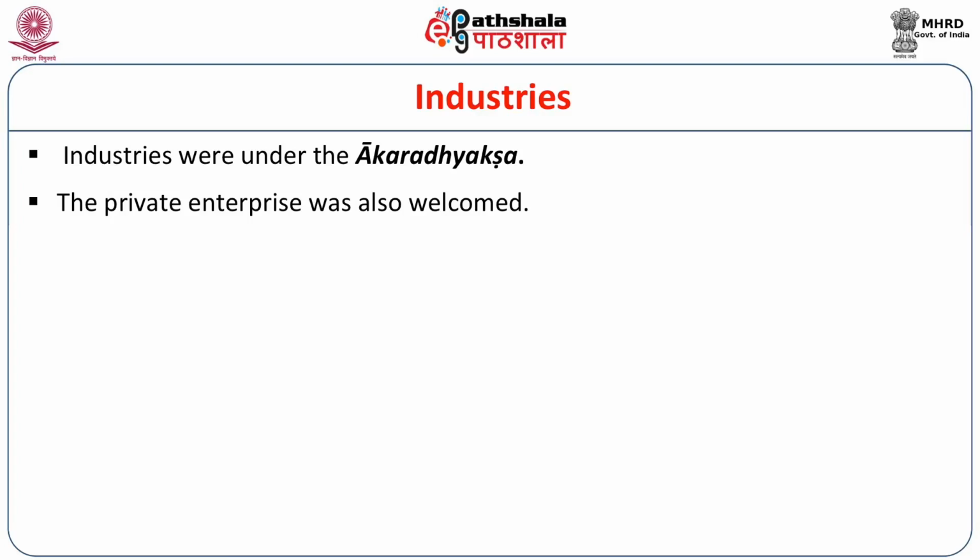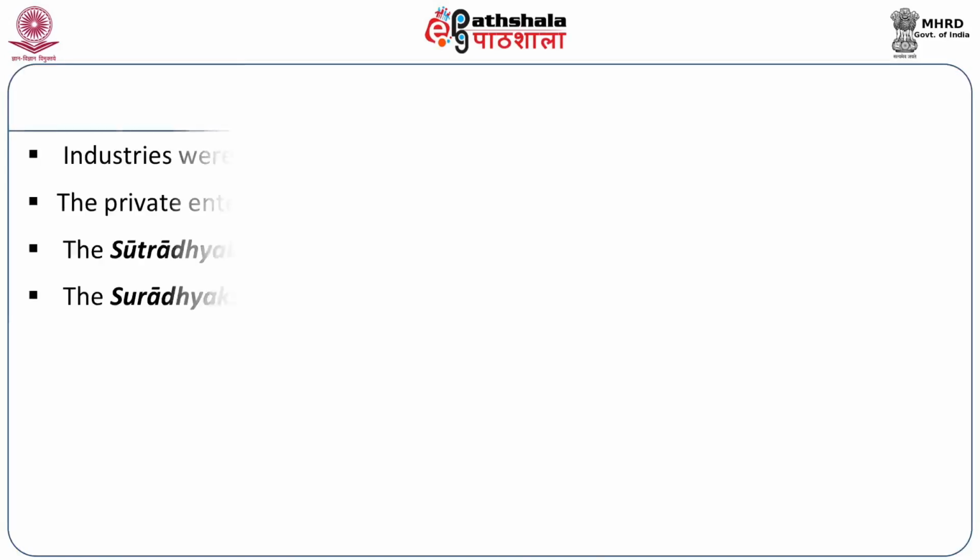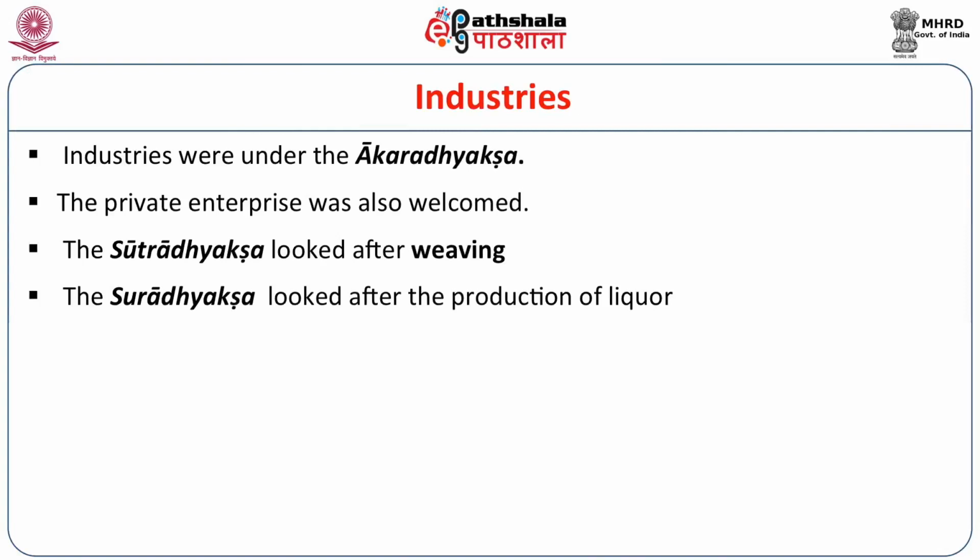Private enterprise was also welcomed besides the state control. The Sutradhyaksha looked after weaving. Sutradhyaksha only supervised weaving. Another Adhyaksha we get, that is Suradhyaksha. He was concerned with the production of liquor.